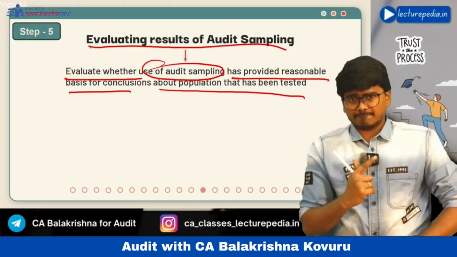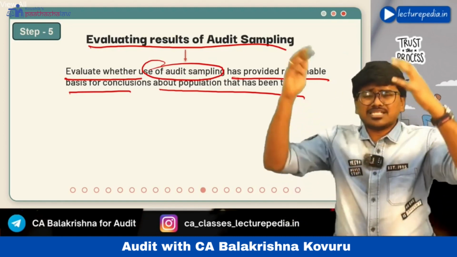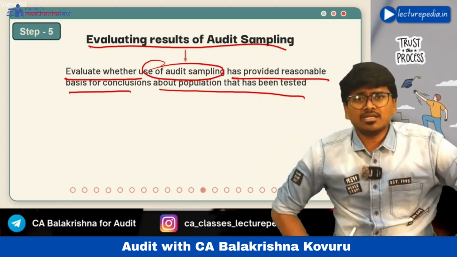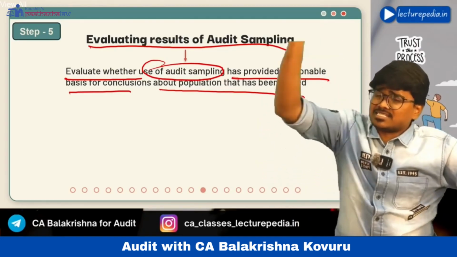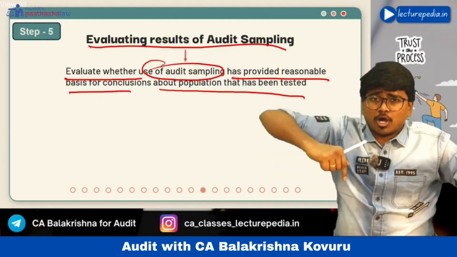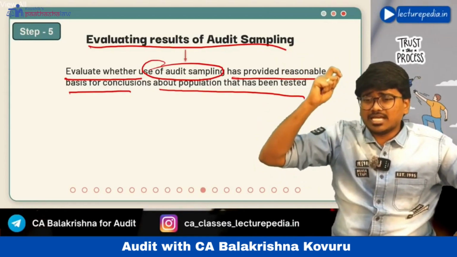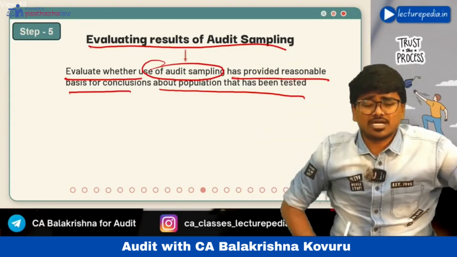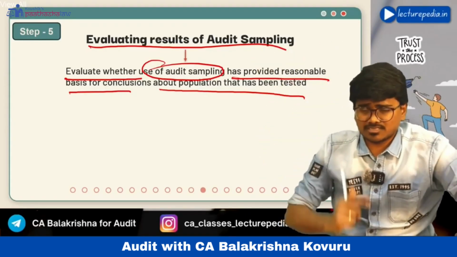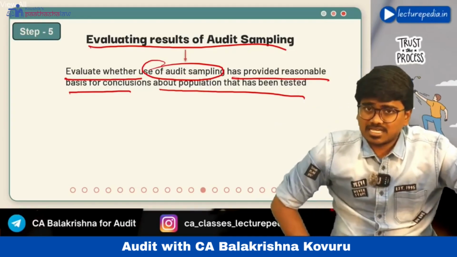If you feel that the results of audit sampling are not representative of the entire population, then you will select some more sample from the population, or you will choose to perform audit procedures on the entire population. That decision you will take based on evaluation of the results of audit sampling. Hope that is clear. This is the 5th step. By this we have completed revision of SA 530.